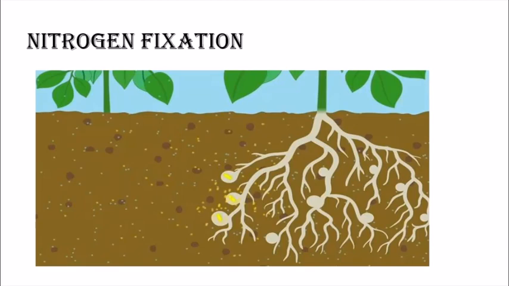This is called nitrogen fixation, as the microorganism is fixing the nitrogen for the plant. And the organism that does this, for example, is rhizobium.